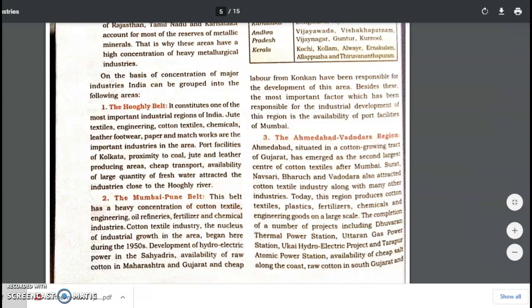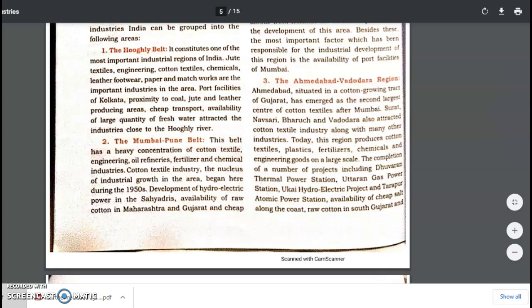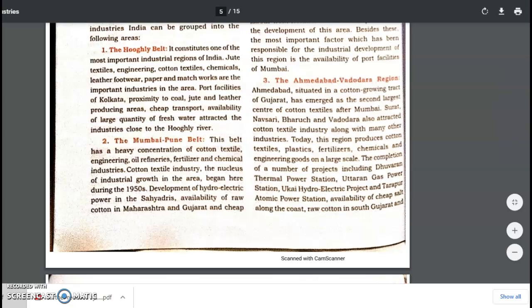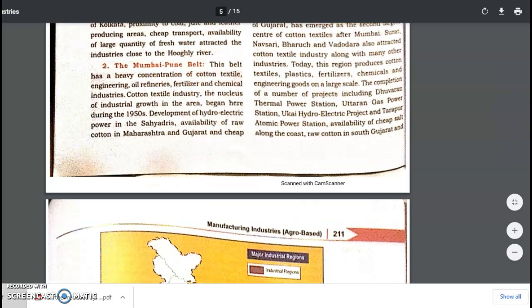So these three are the major industries, that is jute industry, cotton textile industry, footwear, leather footwear industry. Apart from this, we also have chemical industries there, right? Leather industries also. Then the Mumbai-Pune belt, this is the region highly concentrated for cotton textile industry. Also oil refinery, as we have the Mumbai oil refinery next to it. And because oil refinery is there, so we'll also have petrochemical industries like chemical fertilizers will be found in the